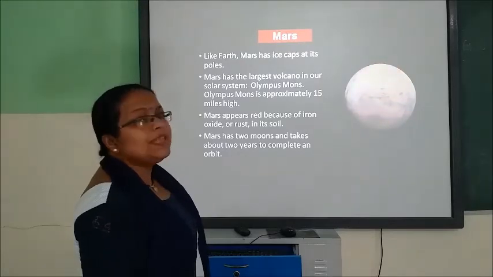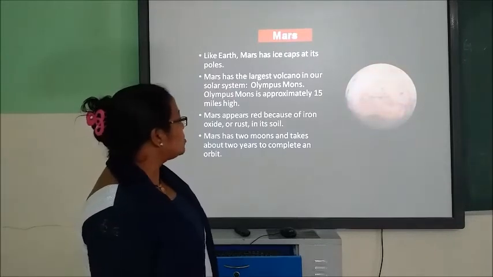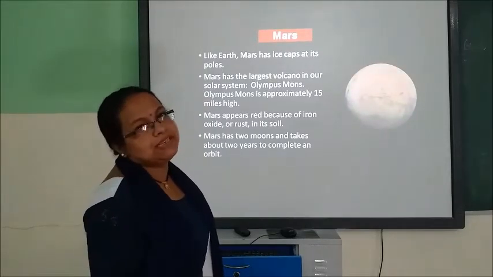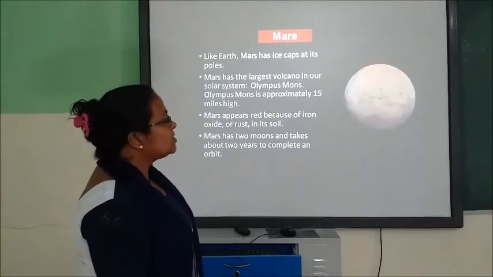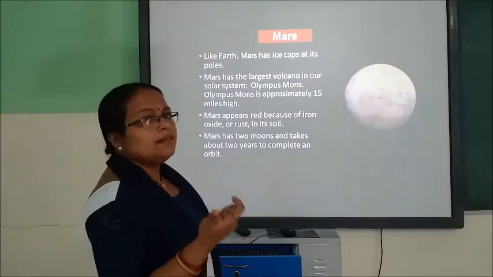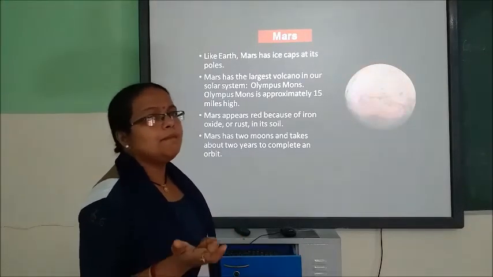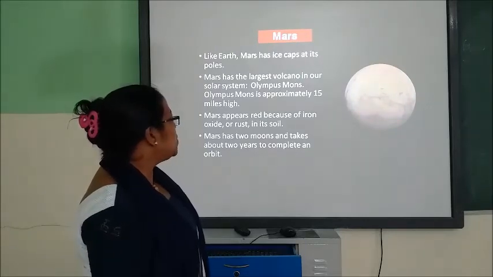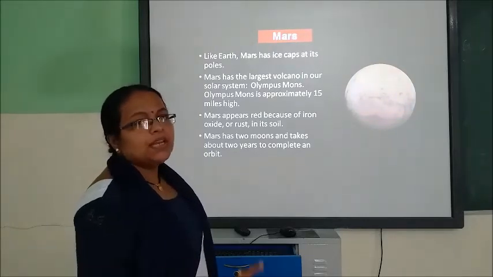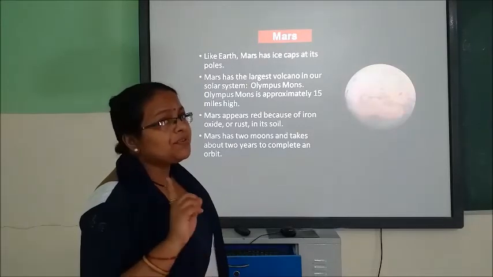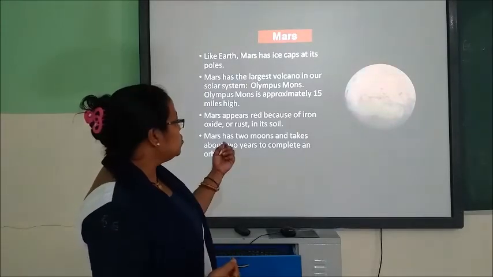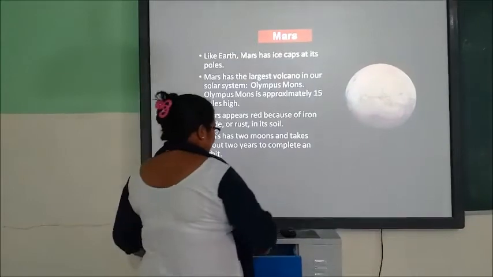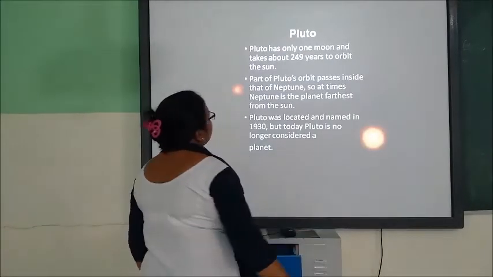Mars appears red because of the iron oxide, or rust, in its soil. That's why it is sometimes called the red planet. Mars has two moons and takes about 2 years to complete an orbit.